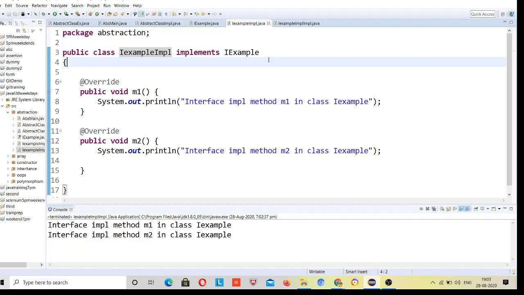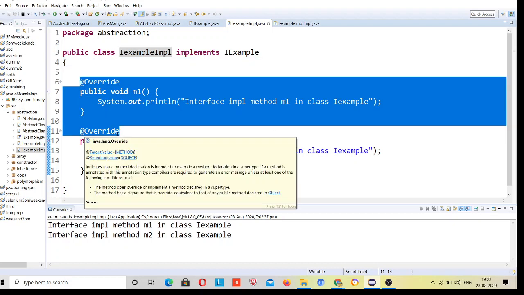So I have these properties, and I want every player to have at least these. Then I will declare all these methods inside this interface, and whichever class implements this interface will follow and implement these methods. Otherwise that class will not be able to create the object until it implements all the abstract methods present in the interface.